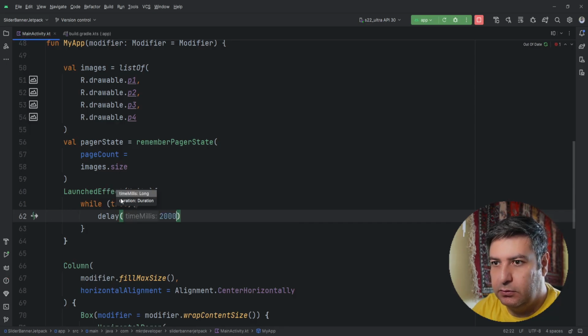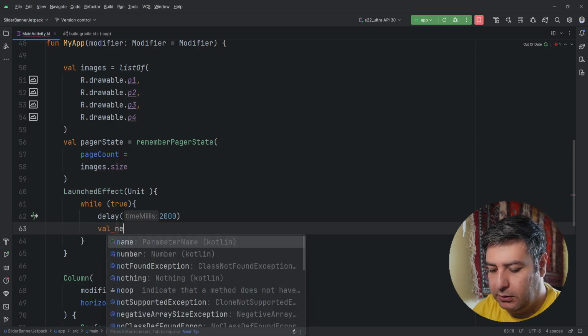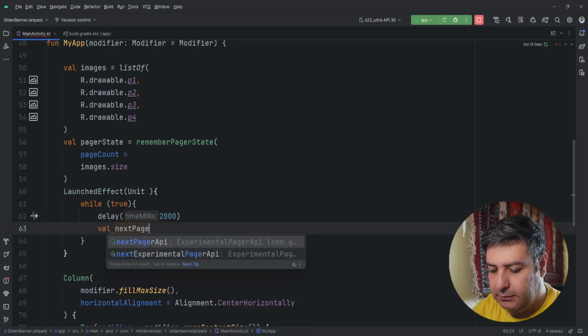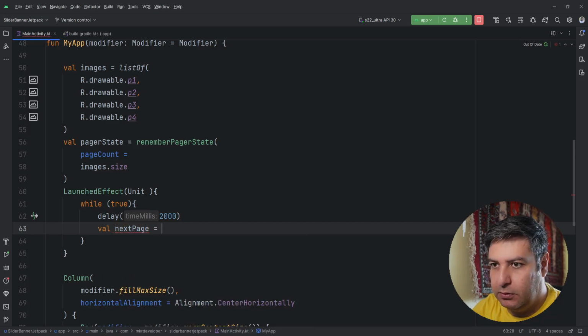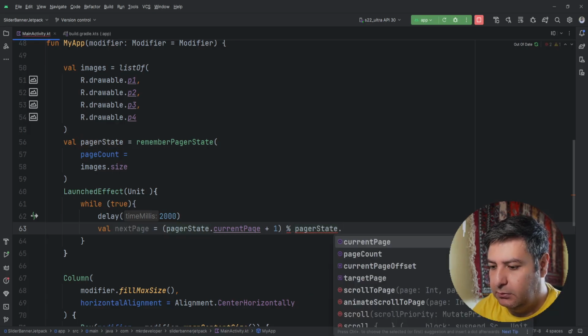Let's have it 2000 milliseconds, and I'm going to create a value calling it next page equals pager state dot current page plus 1 modulus pager state dot page count.